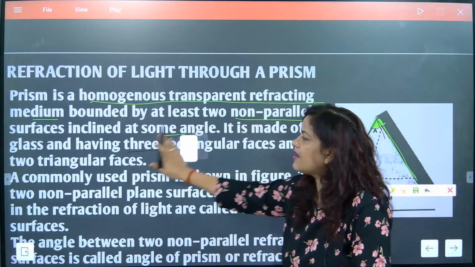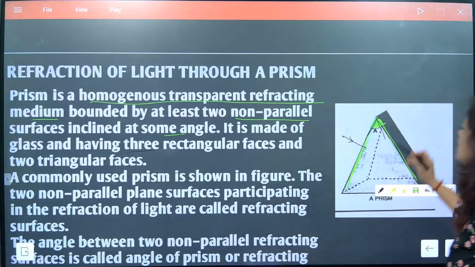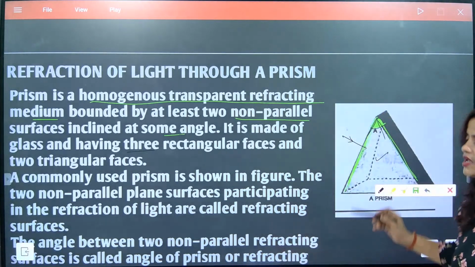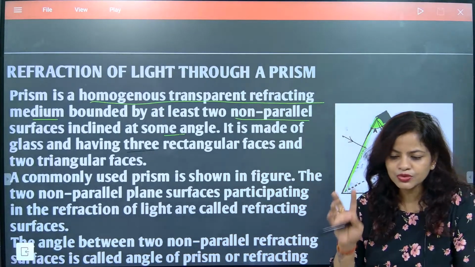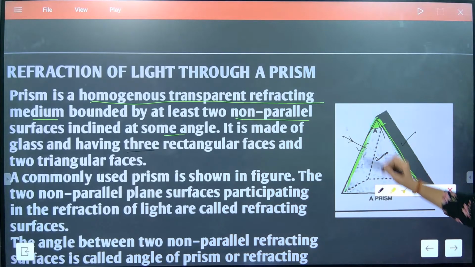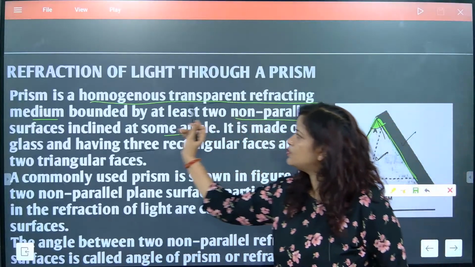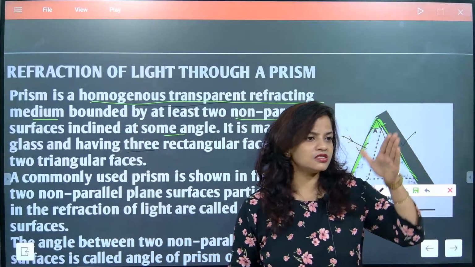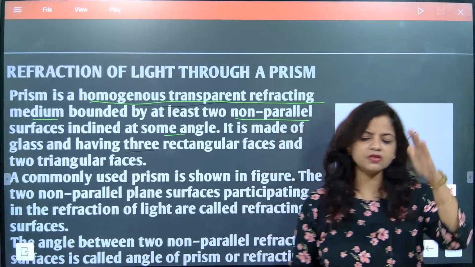So beta, how many reflecting surfaces does it have? If we talk about triangular faces, how many triangular faces are there? Two triangular faces, because here we see one face and on the back side we see one face. So with two triangular faces, how many rectangular faces will it have? Three rectangular faces. But one thing is written, that it is homogeneous and transparent. So the surface is homogeneous. It is not a rough surface. So the prism is a homogeneous surface.